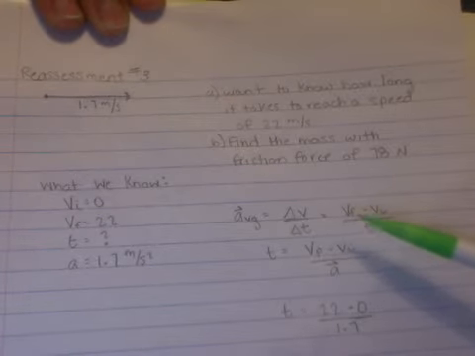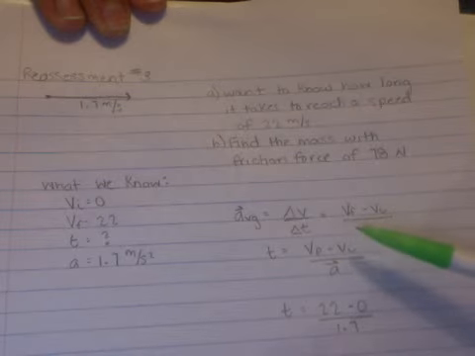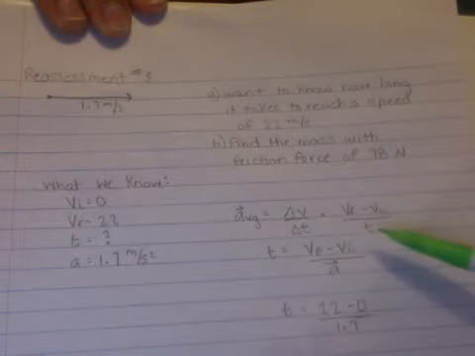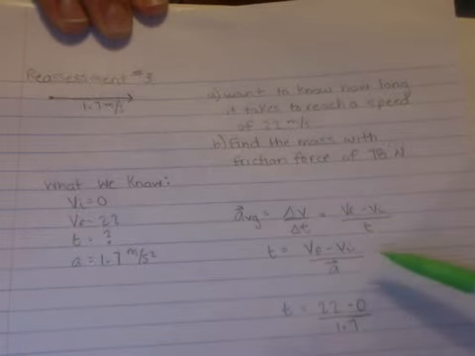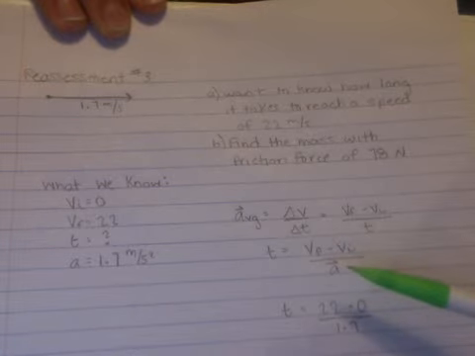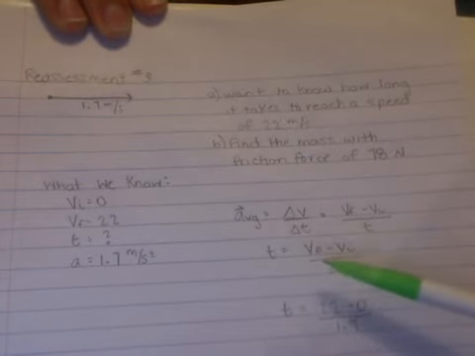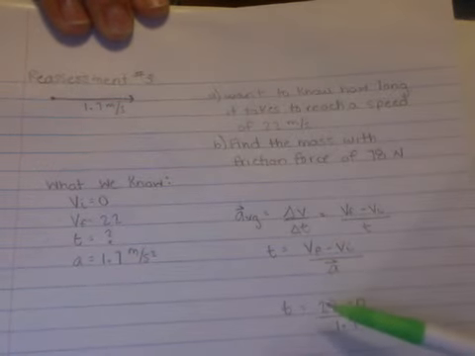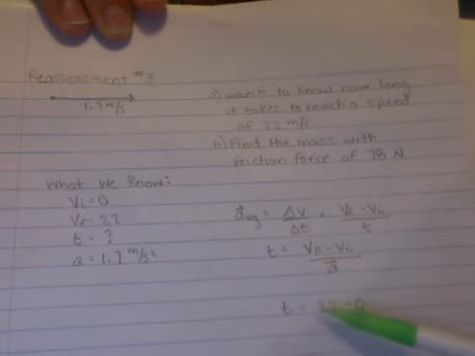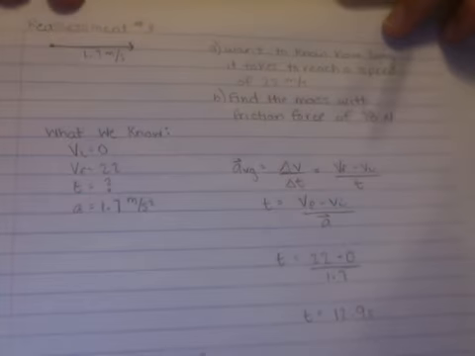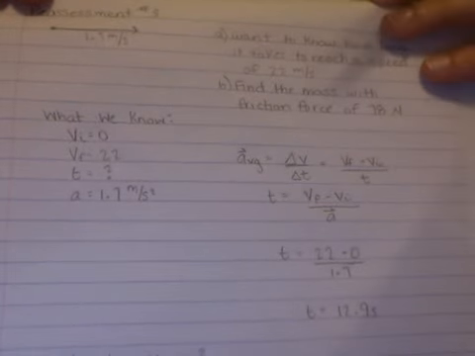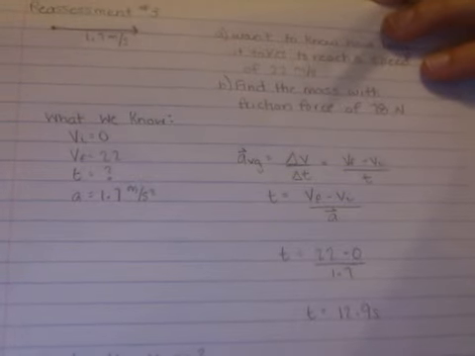average acceleration equals the change in velocity over the change in time, otherwise written as Vf minus V initial over delta t. So what I did is I rearranged the equation to solve for t, and I got that change in velocity over acceleration equals the time. And so with that, I found that 22 minus 0 divided by 1.7 came out to be 12.9, about 13 seconds. So it takes about 13 seconds to reach 22 meters per second.